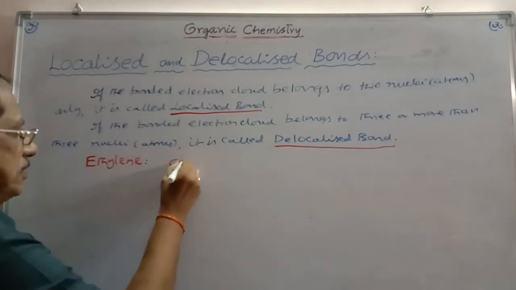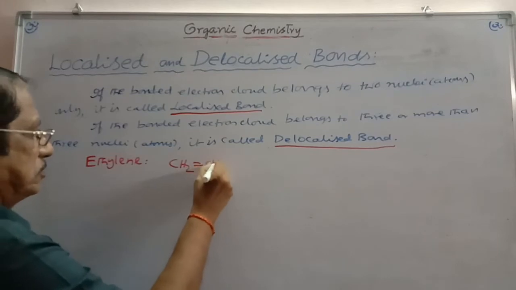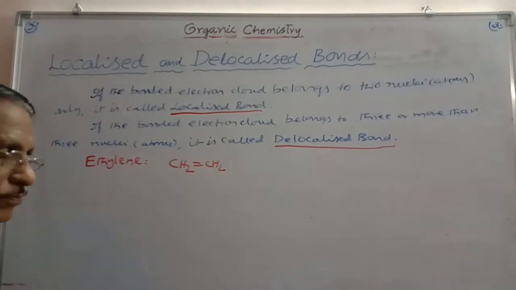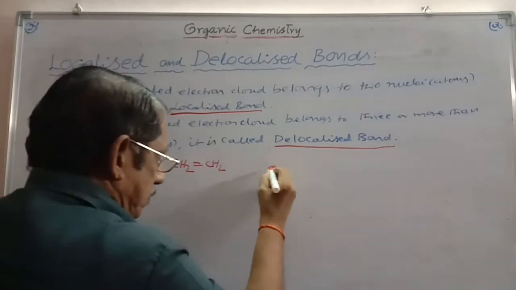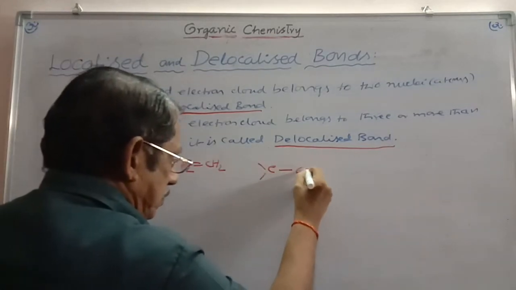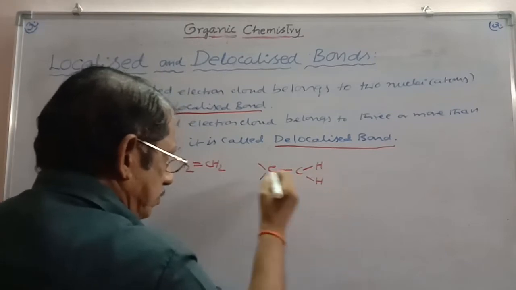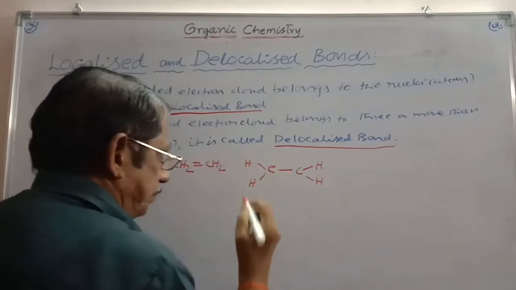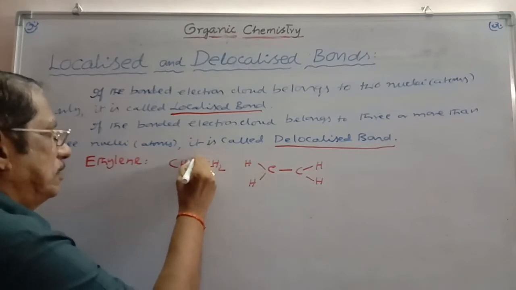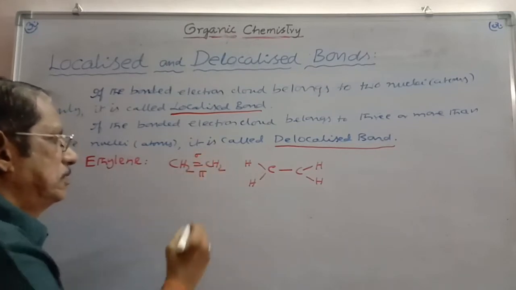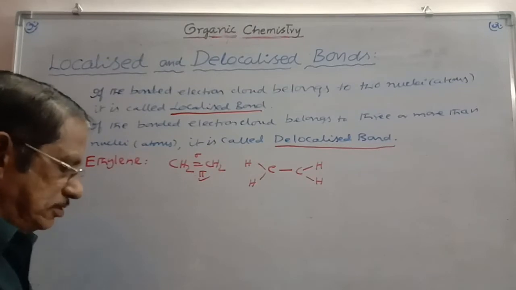Which is represented as CH2 double bond CH2. And if you write it here, CH, CH like this, these are all sigma bonds. How is this pi bond formed? One is sigma bond, the other one is pi bond. How is this pi bond formed in the case of ethene?